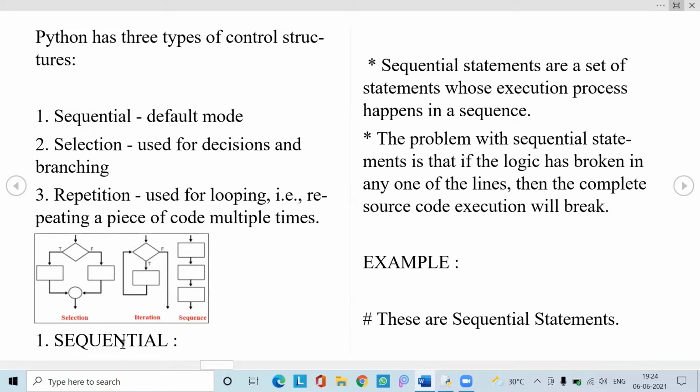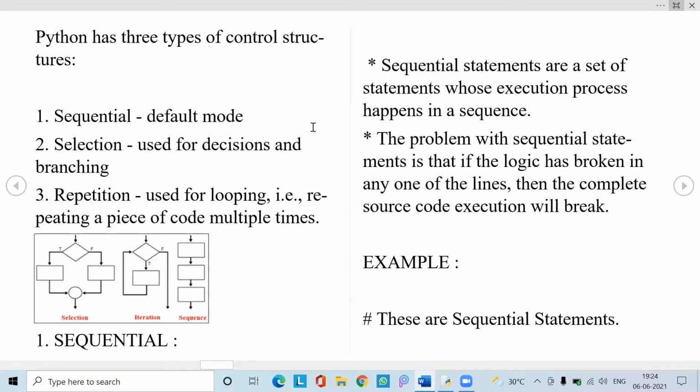So let us first see sequential. What are sequential statements? Sequential statements are a set of statements whose execution happens in a sequence. As we have seen, sequential statements are used to execute each and every line from the beginning. The problem with sequential statements is that if the logic is broken in any one of the lines, then the complete source code execution will break.